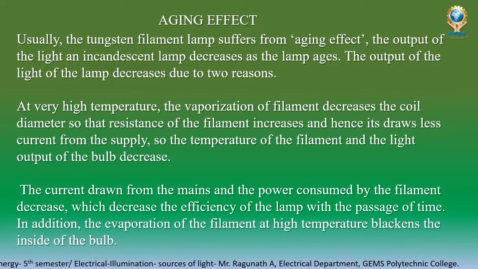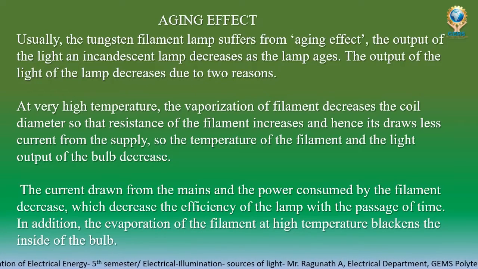So in a tungsten lamp, as the age increases, the life of the lamp slowly decreases. The output of the light will decrease as the lamp ages. Ages, you understood.